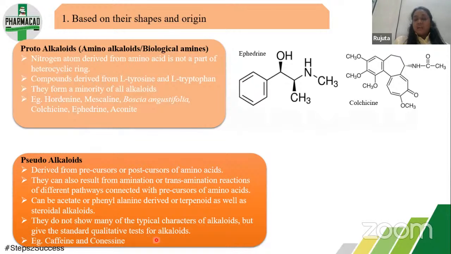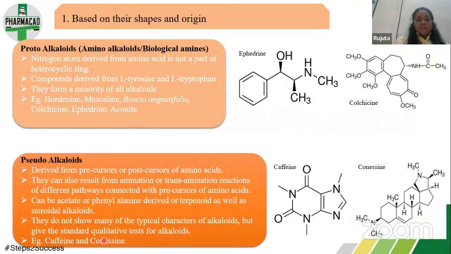Now what are these standard qualitative tests? I just now told you. These are Dragendorff's, then Mayer's, Wagner's, and Hager's. These four are known as the standard qualitative tests for alkaloids. Examples for pseudo-alkaloids are caffeine and conicin. There are only two examples as such, so you should remember this very accurately: caffeine and conicin. So in short, we have learned about proto, pseudo, and true alkaloids.